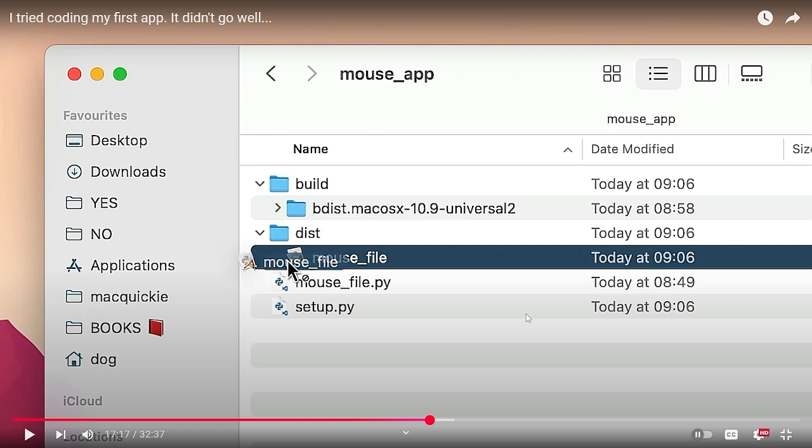Wait, I don't have a Mac, so Mac people, can you help me with this? Shouldn't it say .dmg or something, or for an app, would it actually say application? I use Windows, so I have no idea. But Mac users that watch this channel, let me know down in the description below if it's actually called that. Please and thank you.